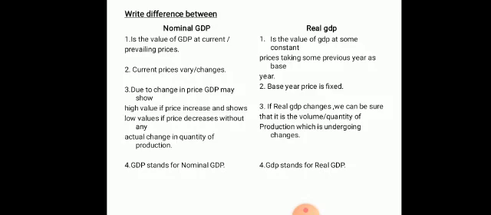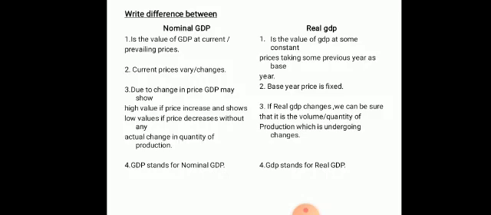So the current year prices are changing, and that is why, to know the exact value, which price should we consider? So base year prices, where the prices are reasonably constant in that particular year, are taken as base year prices, and that is called real GDP. Second point, in real GDP, the base year price is fixed. Those prices never change.